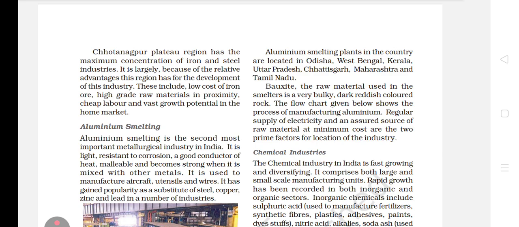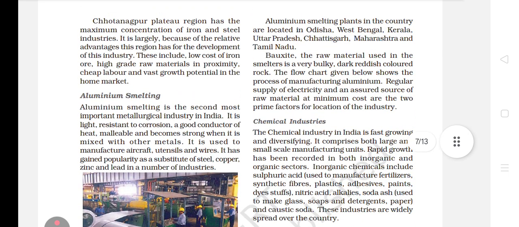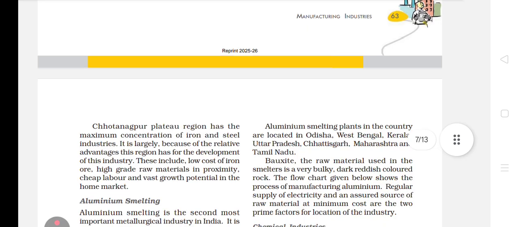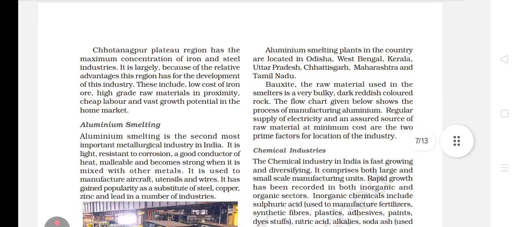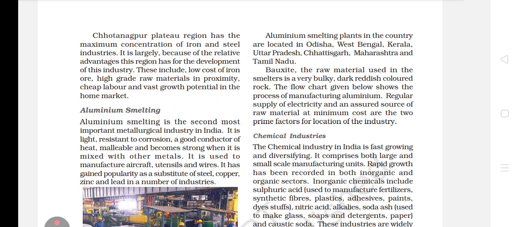We also import good quality of steel from other countries. However, the overall production of steel is sufficient to meet our domestic demand. That means demand that is present in our own country. I hope that you people understood all these things. Okay, it was still home market only. Sorry, dear student, I read a little extra content that was given in my old book. I'm really sorry for that. In your new book only till home market is given, so you will note till home market only.